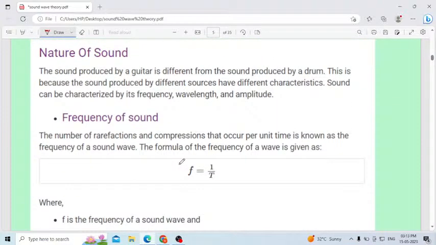Next one, nature of sound. The sound produced by a guitar is different from the sound produced by a drum. Yes, this one we know. We can differentiate the sounds. The guitar makes a different sound, and the drum makes a different sound. This is because the sounds produced by different sources have different characteristics.